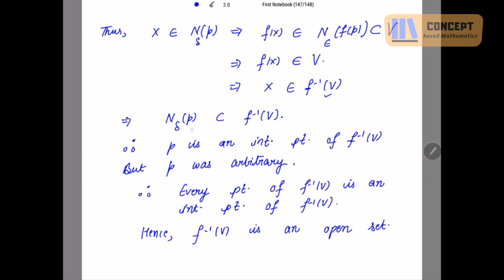Now the neighborhood of P is a subset of f inverse V. That means P must be an interior point of f inverse V, because its neighborhood is contained in it. But P was arbitrary. We have taken any element P. So every point of f inverse V is an interior point of f inverse V, and as per the definition of an open set, f inverse V is an open set. Very, very important theorem.